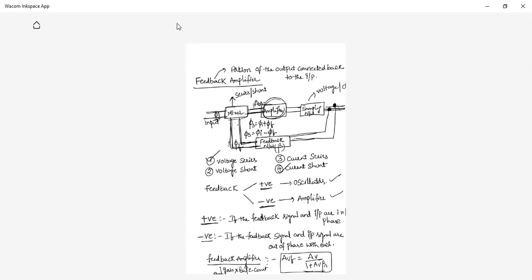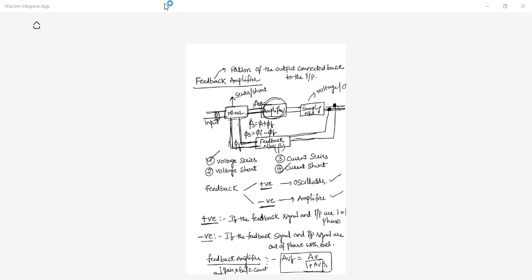So what are the basic blocks of a feedback amplifier? Mixer, amplifier, sampling network, feedback network. Mixer. So as I mentioned here, these are the basic things: mixer, amplifier, sampling network, and feedback network.